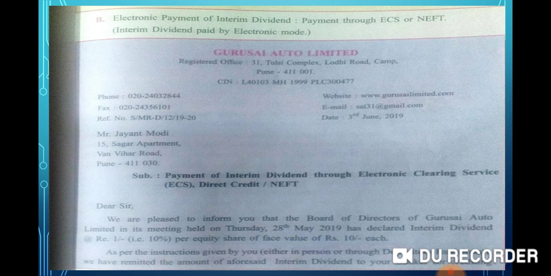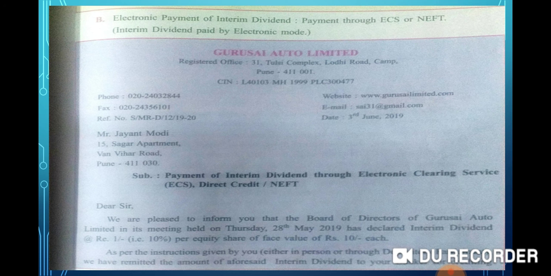On the left hand side, phone number if it is available, fax number, reference number. On the right hand side, website if it is available, email ID if it is available, and write down the date of the letter on which the letter will be written by the secretary. Date: 3rd June 2019.